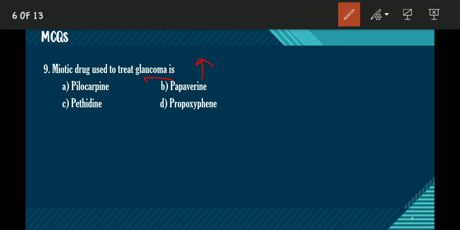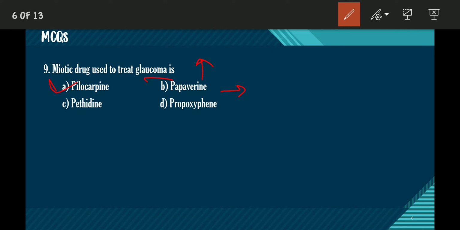And what does this miotic drug do in glaucoma? The miotic drug constricts the blood vessels, and it opens the drainage channels of the eye, so that it carries the fluid away from the eye and decreases the pressure. This is the mechanism of action of miotic drugs which work in glaucoma. So these drugs are used to treat the condition called glaucoma. And the answer of this question is pilocarpine. This is a miotic drug which is used to treat glaucoma.